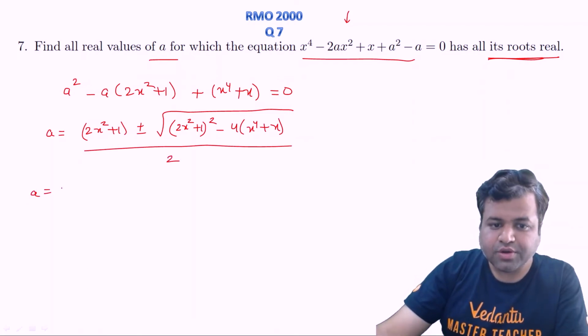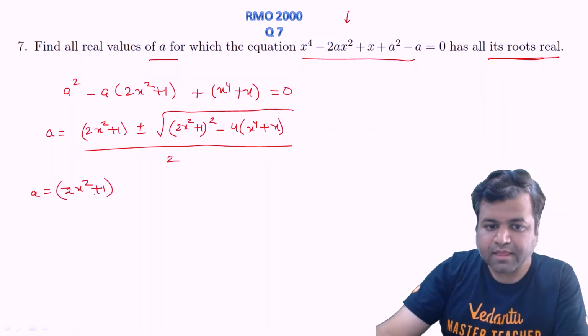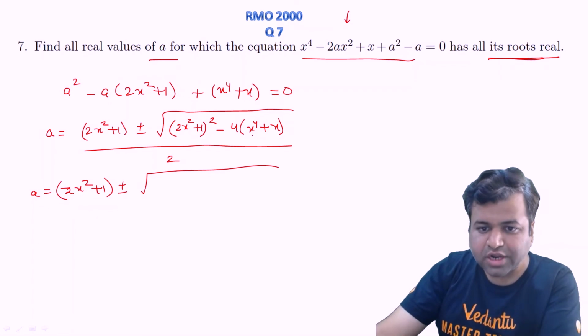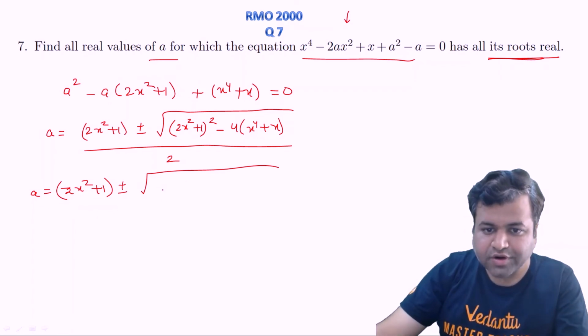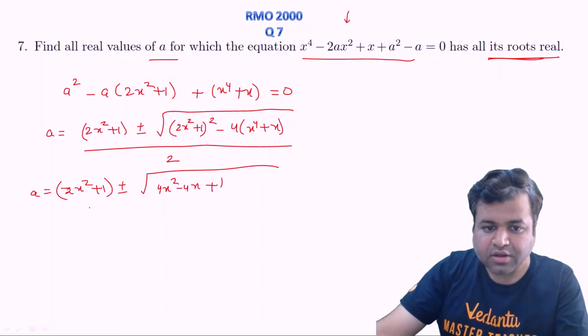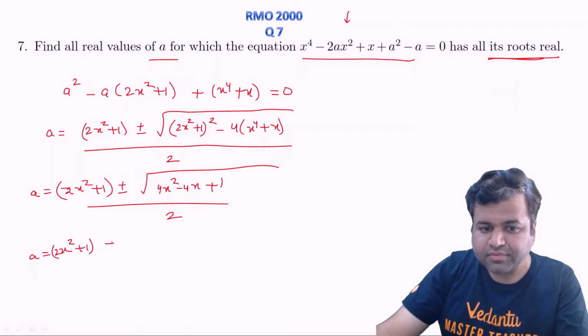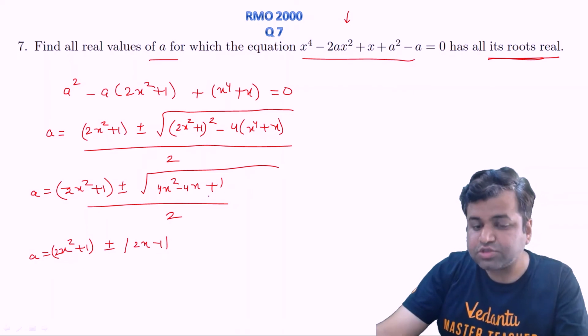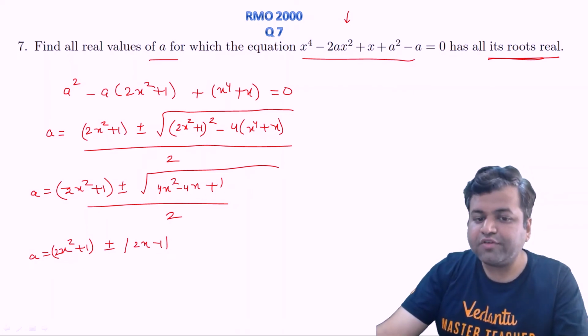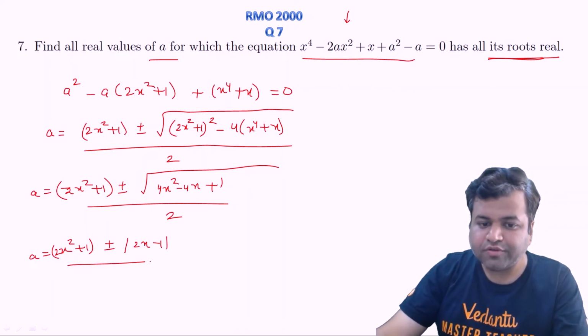So a should be equal to 2x square plus 1 plus minus, if you calculate this, 4x power 4 will be cancelled with 4x power 4, so what we are left with is 4x square minus 4x plus 1 whole upon 2. This is clearly a perfect square, plus minus mod of 2x minus 1, because this is the square of 2x minus 1, and under root of (2x minus 1) whole square will be mod of 2x minus 1.